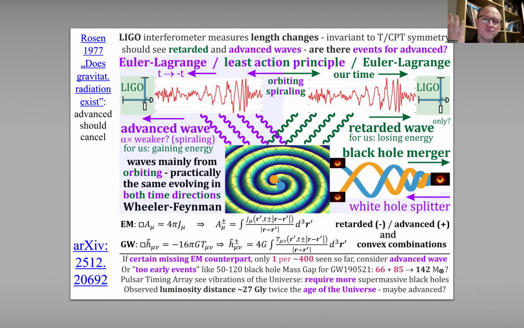They automatically assume events are retarded, but I think we should at least verify this assumption. There are many arguments that there might also be advanced ones. One is that among about 400 events, there is only one electromagnetic counterpart, so for this one event we can be certain it was retarded. But what about the remaining 399? And finally, if we have an event that should have an electromagnetic signal, but telescopes say there is nothing there, then we should consider that it might be an advanced event.